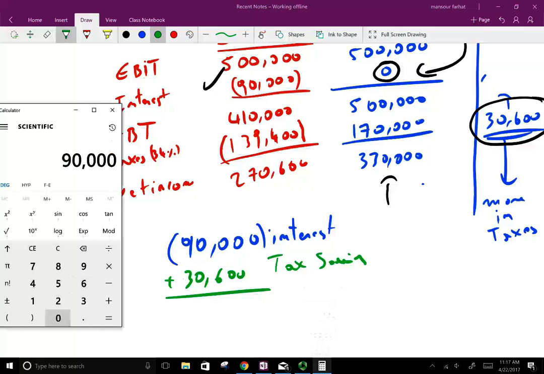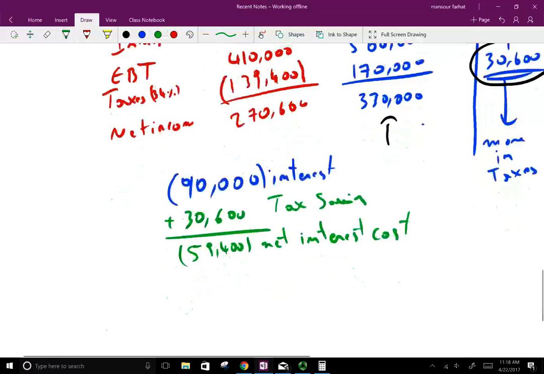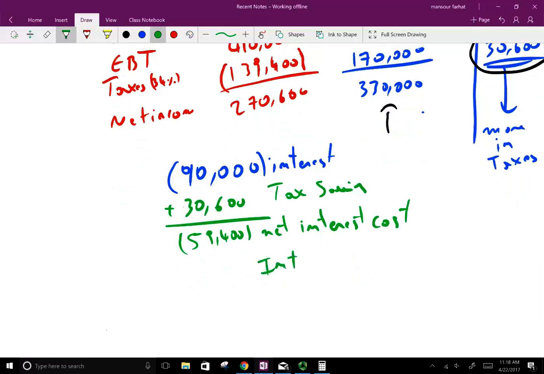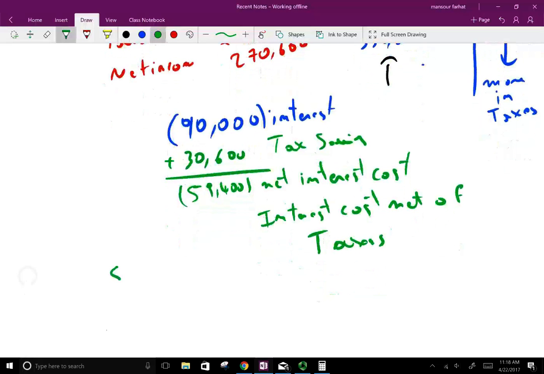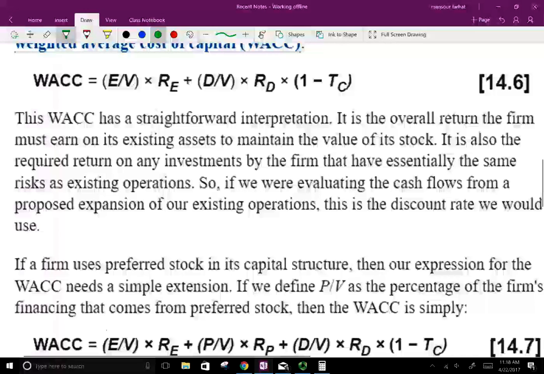So if we take 90,000 minus 30,600 equal to 59,400, and that's your net interest cost, or your interest cost net of taxes. So basically what you end up doing, you end up paying 59,400 on a loan of $1 million. So really your rate is 5.94%. So your effective rate after taxes, because you get a tax deduction, is 5.94%. So this is how the debt helps you.